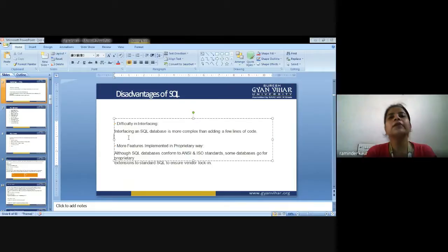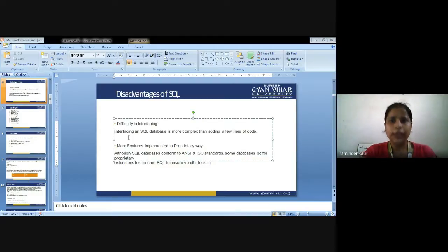So next is disadvantages of SQL. What are the disadvantages of SQL? First is difficulty in interfacing. It is difficult to interact with. Interfacing in an SQL database is more complex than adding a few lines of code, because here you are not supposed to write code, you are supposed to write queries so that you can fetch the database details.